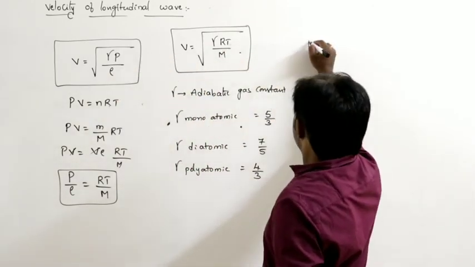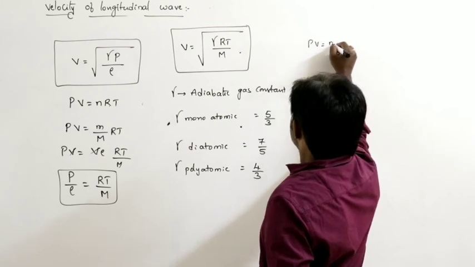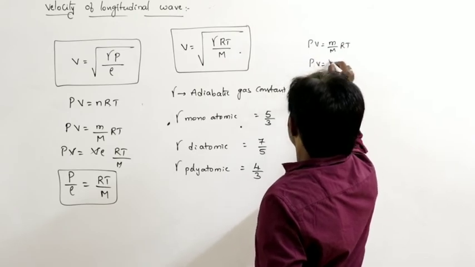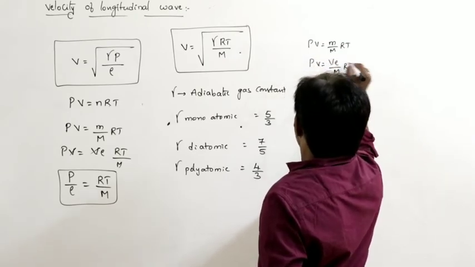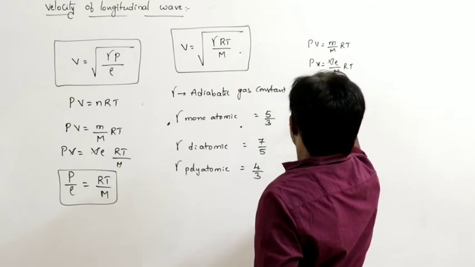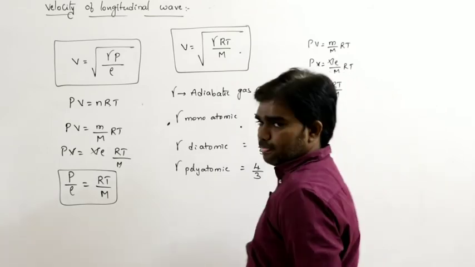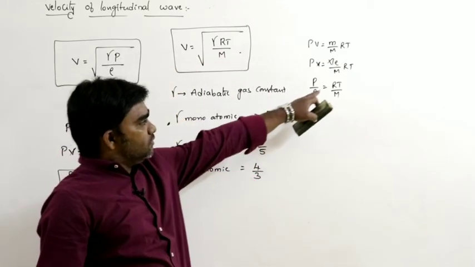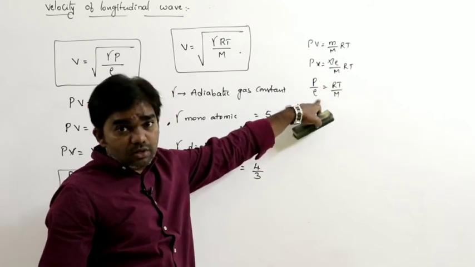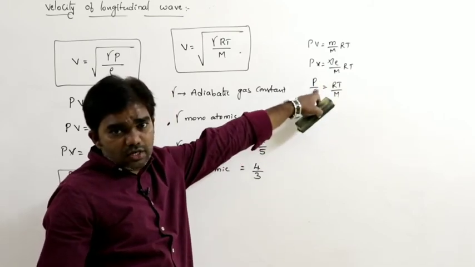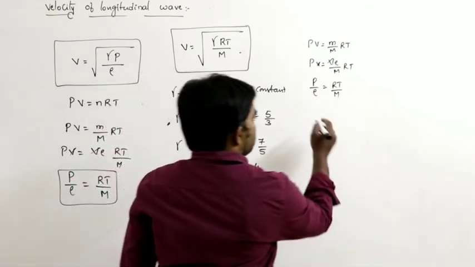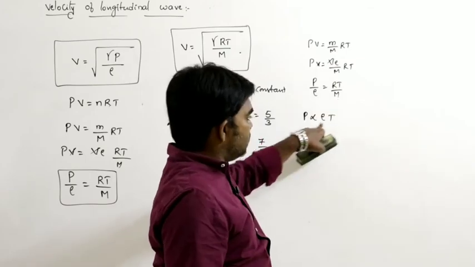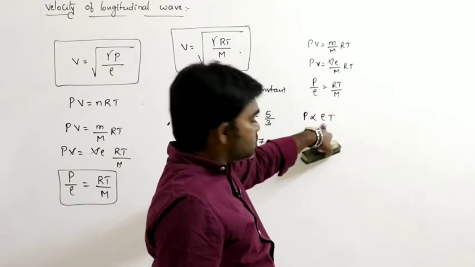For example, PV is equal to small m by capital M into RT. So PV is equal to volume into density by M into RT, so P by rho is equal to RT by M. If the temperature changes, the pressure changes too, because if R and M are constants, P is directly proportional to rho T. So when pressure varies, density also varies.